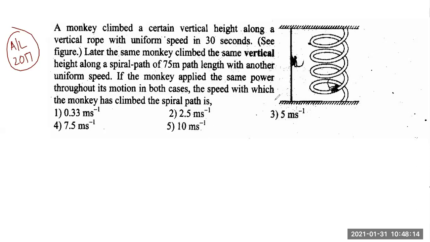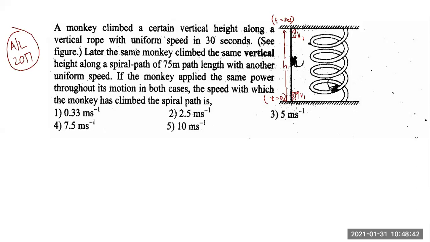So in this one, the monkey starts here when time is equal to 0 and it reaches the top when the time is 30 seconds. Right. And it is moving at constant speed. Therefore, if the monkey starts here at speed v1, it reaches the top also at speed v1 and it has covered a height of h. So the only change in energy for the monkey is its gravitational potential energy, and that will be mgh.